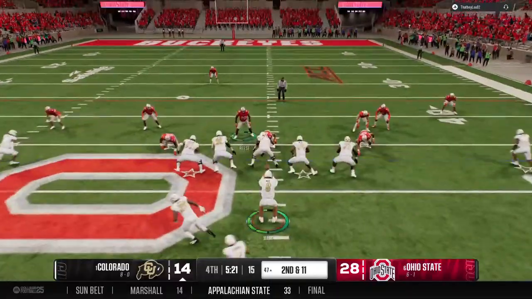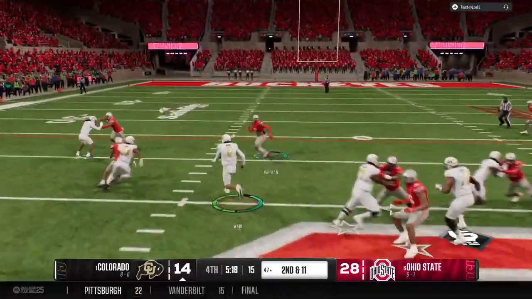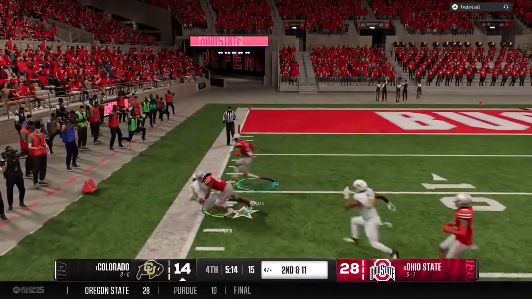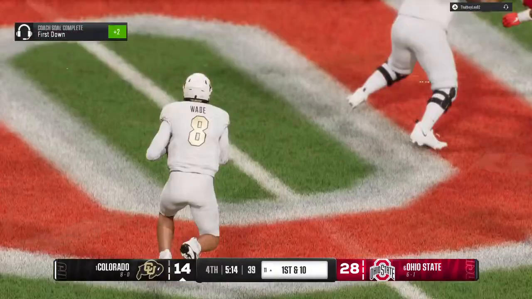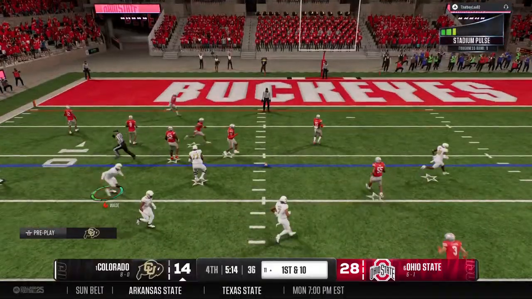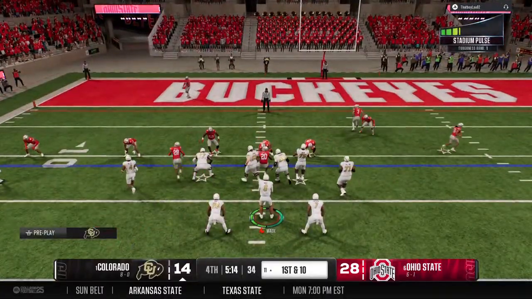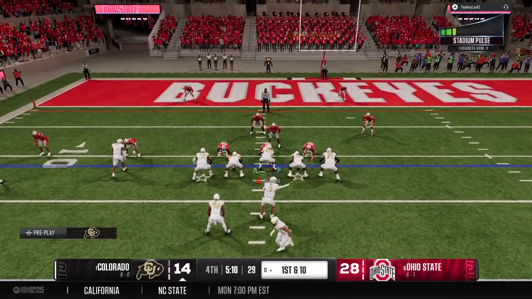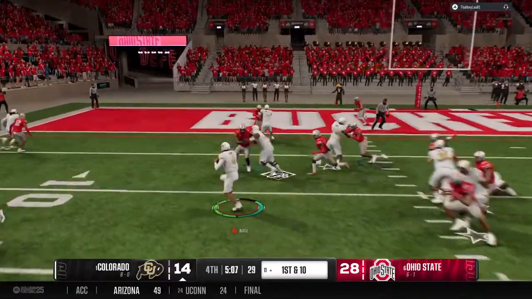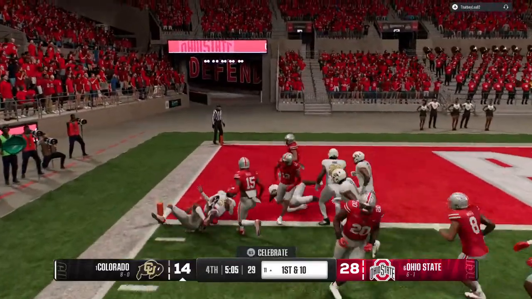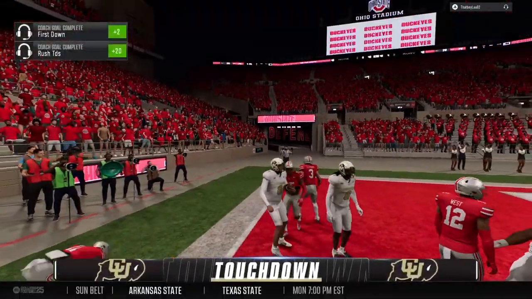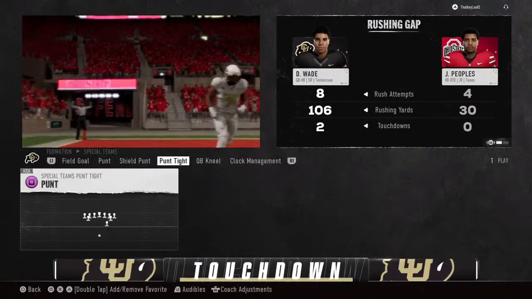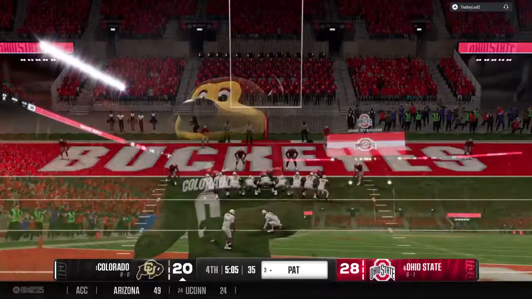And the motion by the back now forces the defense to adjust. Picks up the first down and still going. Oh, and he breaks free. It's a foot race. Out of bounds after a big gain. This offense set up with a first down. Press coverage now from the secondary. And he'll make it in for the score. Touchdown, Colorado. That's a crucial score, Kirk. Makes it a one-possession game and makes the stretch run very interesting.